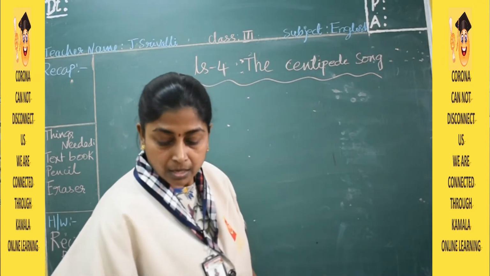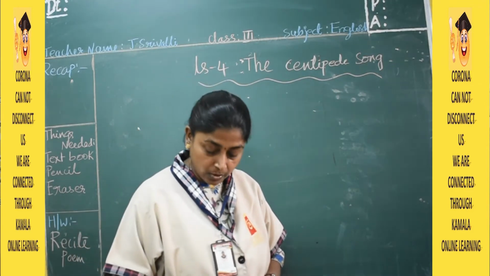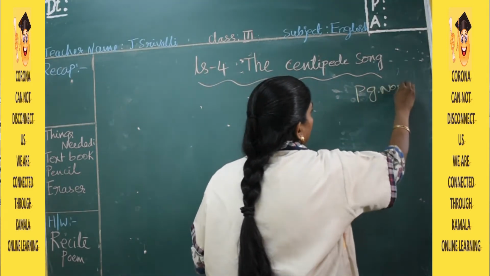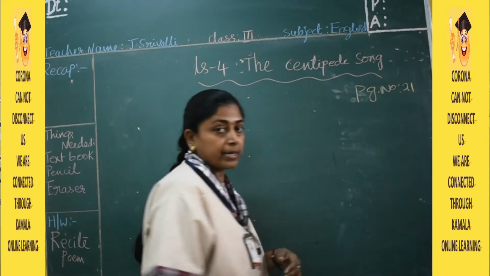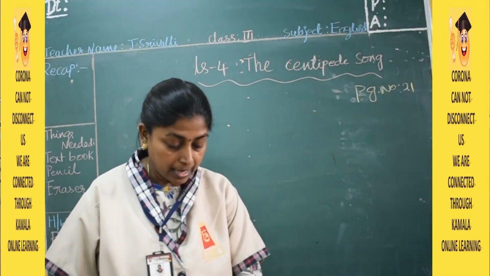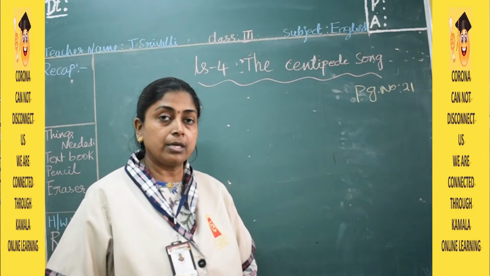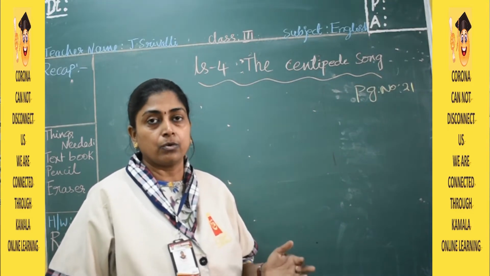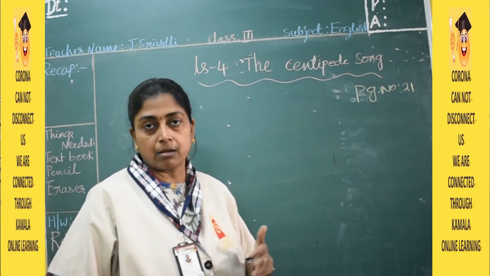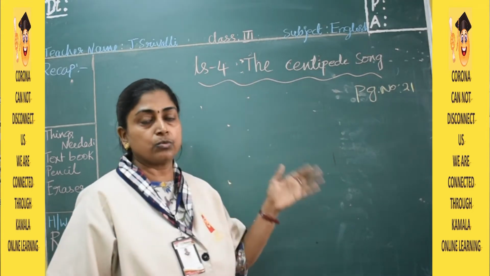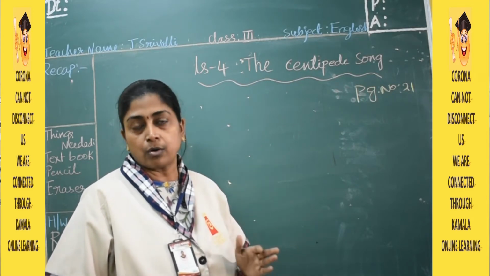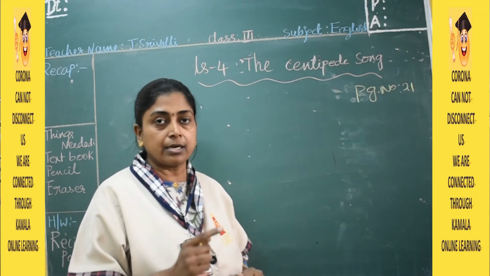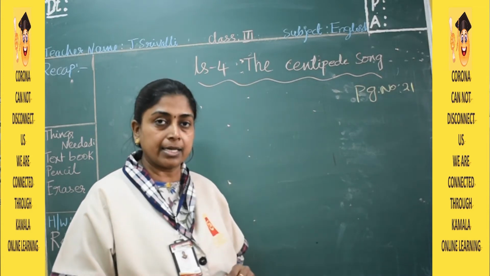Okay children? And please open your textbooks, page number 21. In this session I am going to explain the poem or song. You don't have to be ready with the pencil or eraser. Just open the textbook and observe. Follow me, observe where I am reading. Keep your index finger there and start reading and understanding the poem.